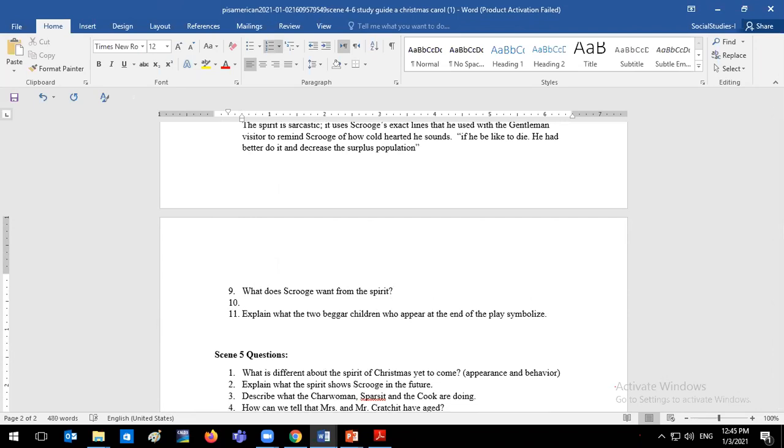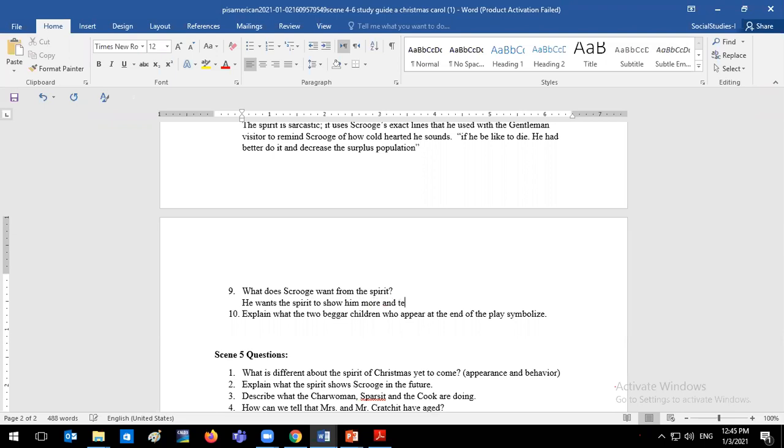What does Scrooge want from the spirit? He asks the spirit enough. He doesn't want to see Tiny Tim anymore because he knows that Tiny Tim is facing such a horrible future. All right, death may be one of the things that he might face. He wants the spirit to teach him and show him more and take him somewhere happy. Good. He wants the spirit to show him more and to teach him more.